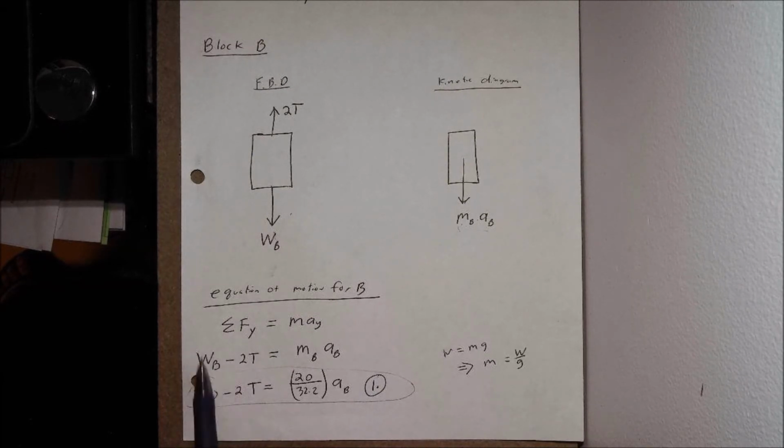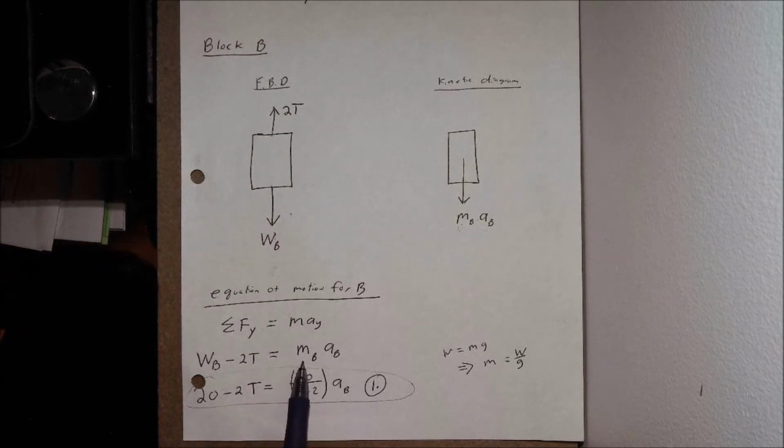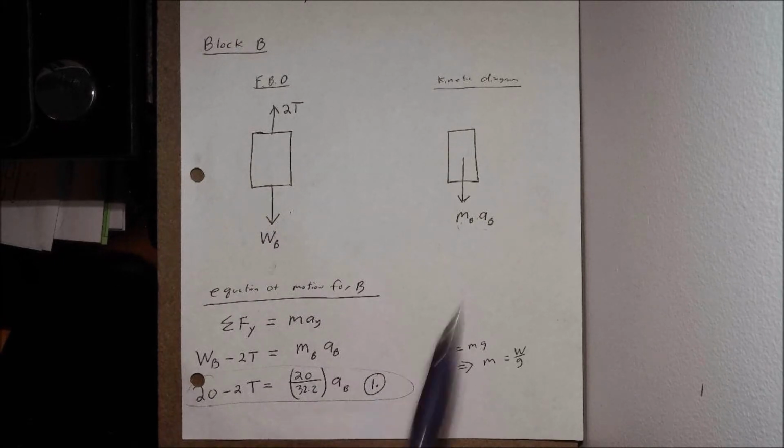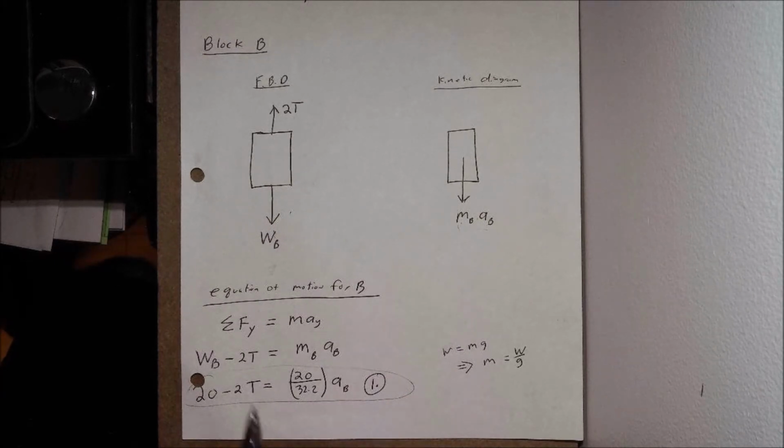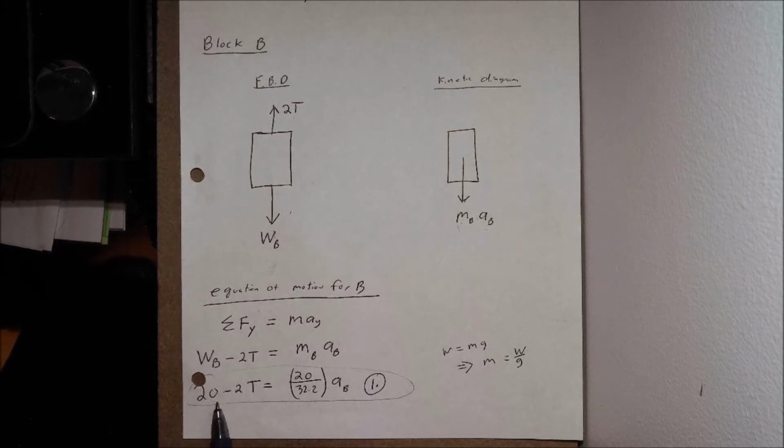So there's a summation of forces on the left-hand side of Newton's second law. On the right-hand side over here, I have the mass of B times the acceleration of B from my kinetic diagram. Plug in my known values, go back to my first setup page. Okay, my weight of B was given to me as 20. Minus 2T is equal to my mass, which was given to me as 20 over here, divided by acceleration due to gravity over here.